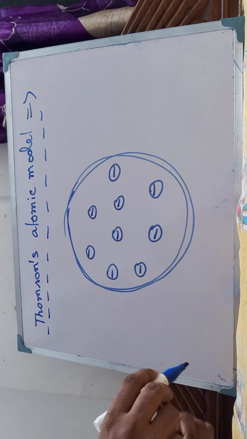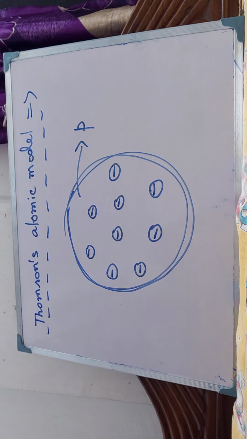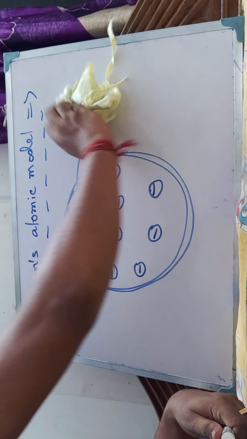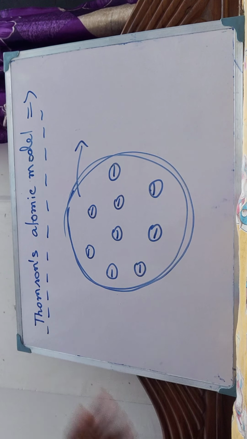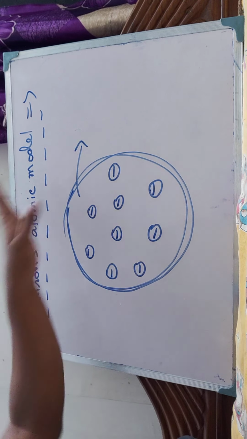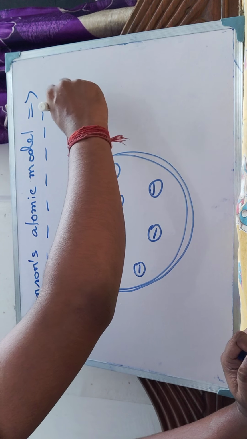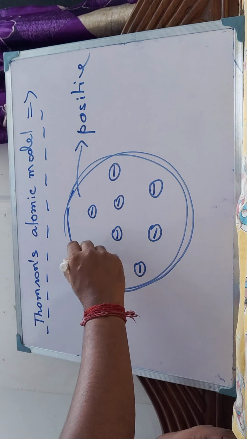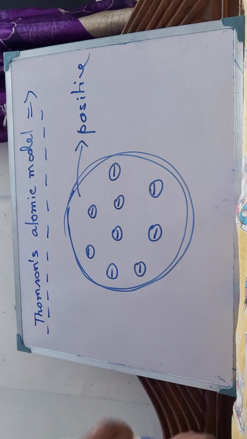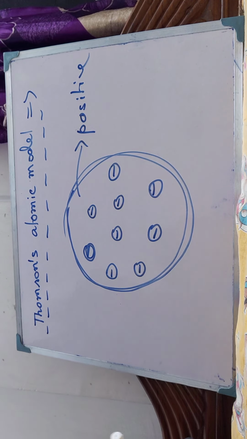So he compared the watermelon with the atom, and according to him, the whole base, the circular face, he compared with the positive charge. In his time, protons and electrons were not discovered. That is why he compared the whole base with a positively charged particle, and according to him the negative particles are dispersed over the positive base. These are the seeds. He compared the seeds with the negative particles. So this was the first model of an atom that was given by J. J. Thomson.